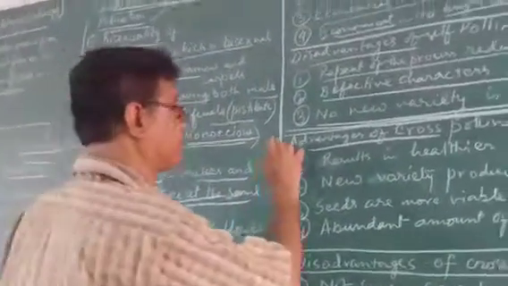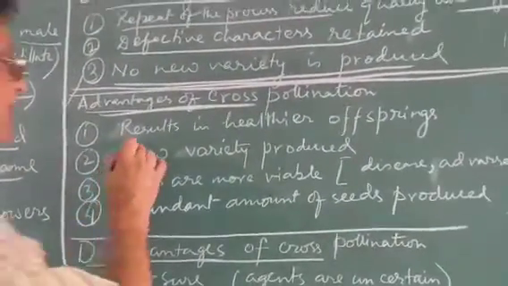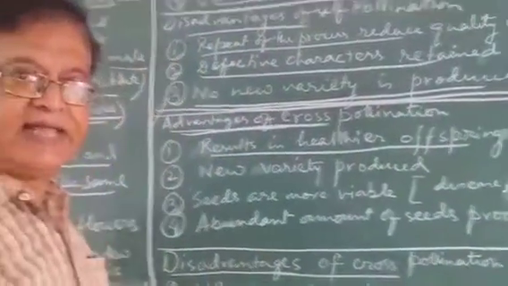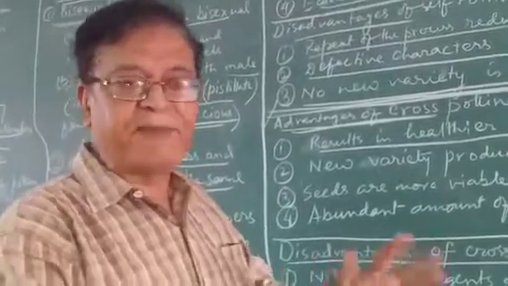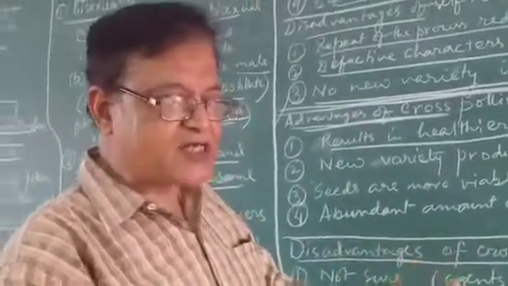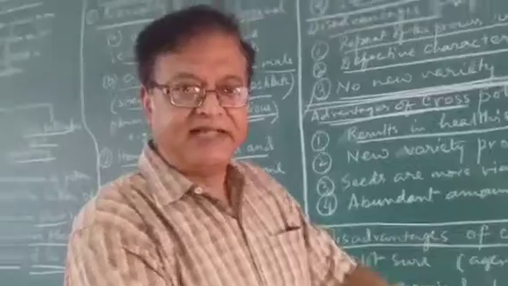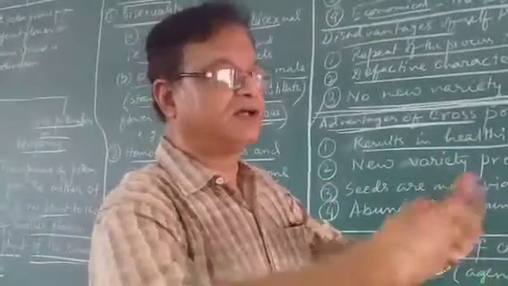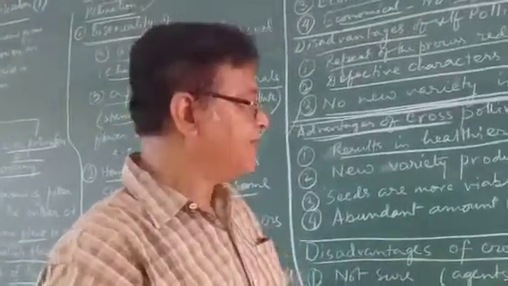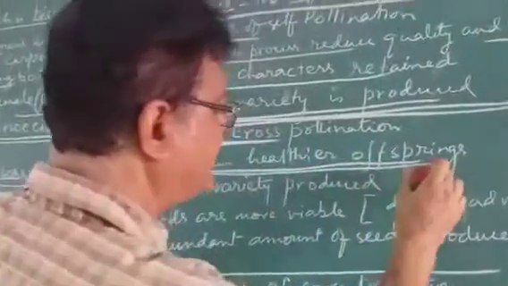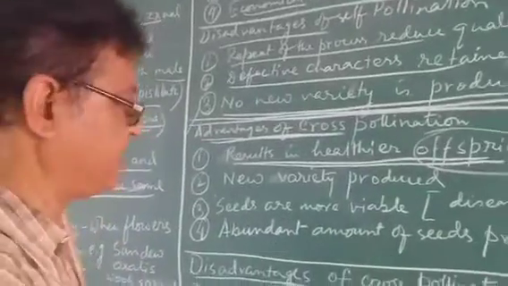What are the advantages of cross-pollination? Here they are. First of all, it results in healthier offspring. They become very strong because they are formed by a combination of the parent plants. Each individual has some weaknesses and some strengths. If the strengths get together, then they will be stronger. Their daughters and sons will be stronger, and that happens in each individual. So they become much healthier. Offspring means new generation plants, new baby plants.